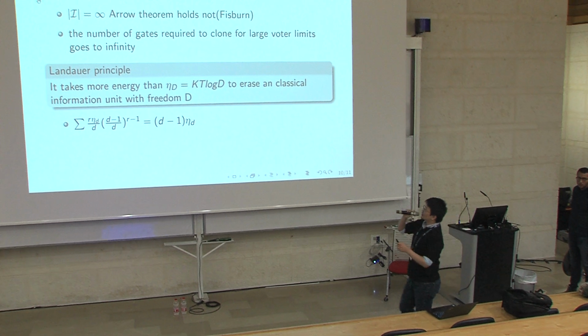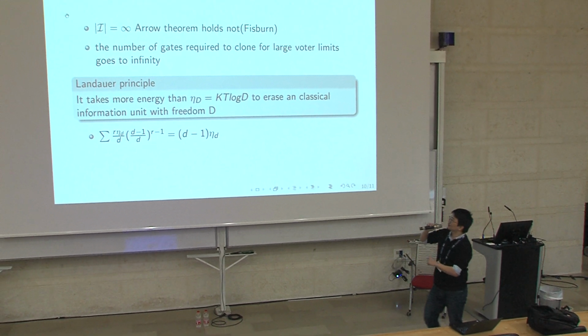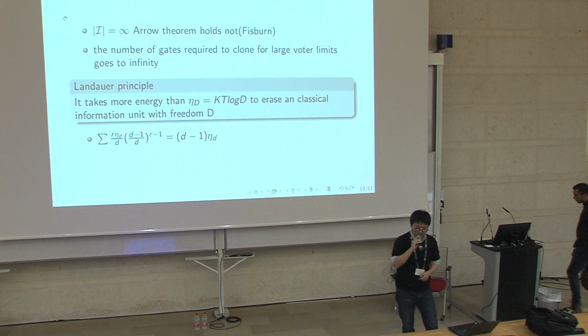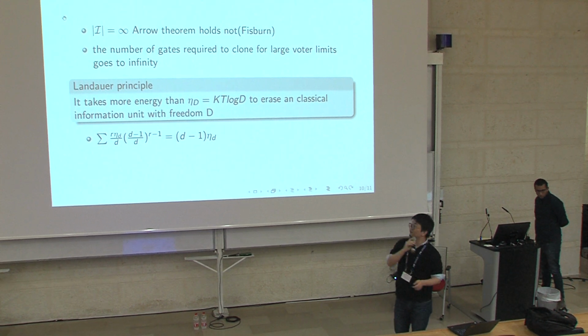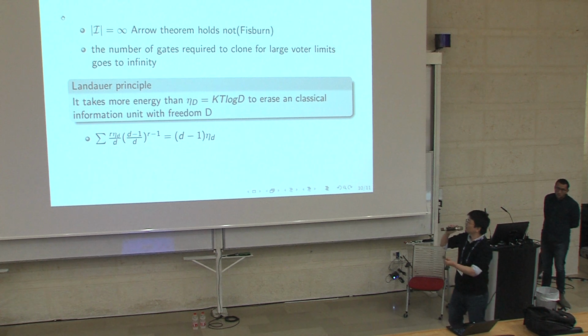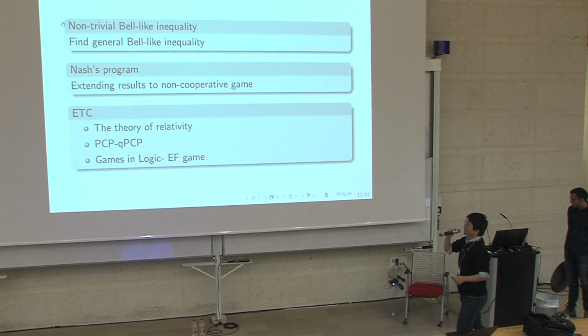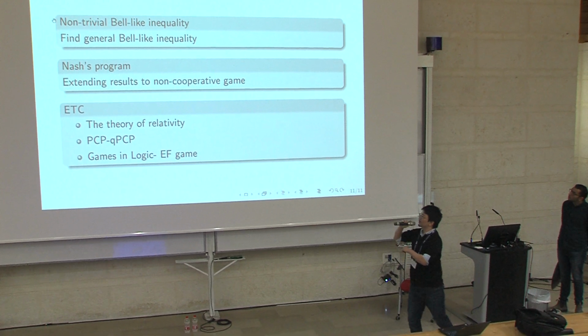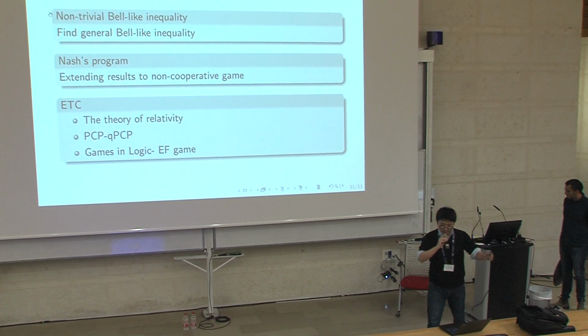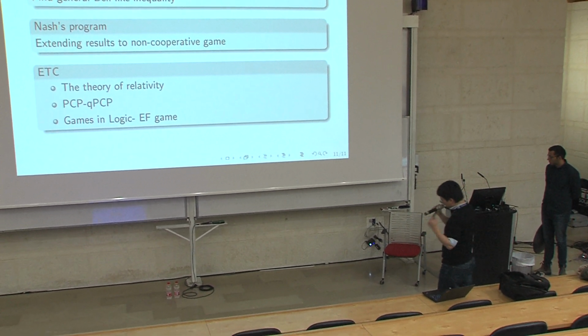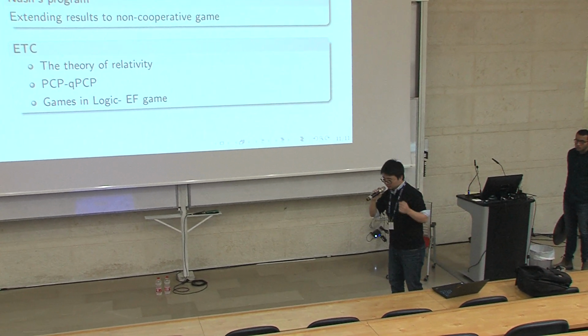And most importantly, I think using some thermodynamic property of the information unit, we can explain the infinite error theorem. So I'm extending the result. Especially I'm interested in using quantum voting as a tool to explain Nash's program, which is to use cooperative games to derive non-cooperative games.